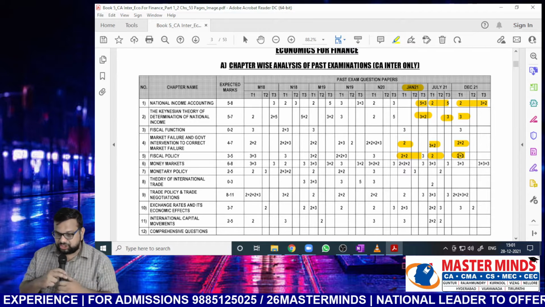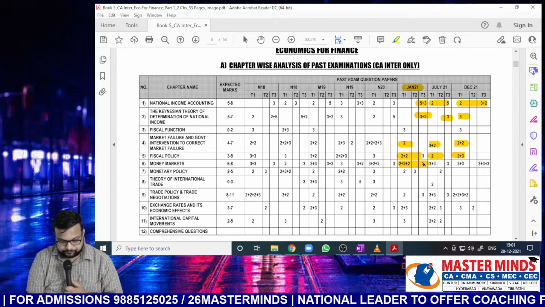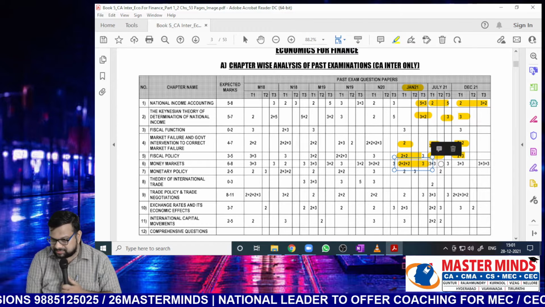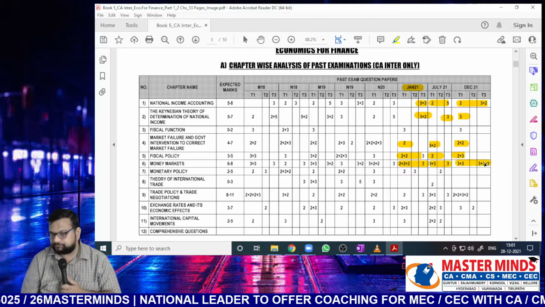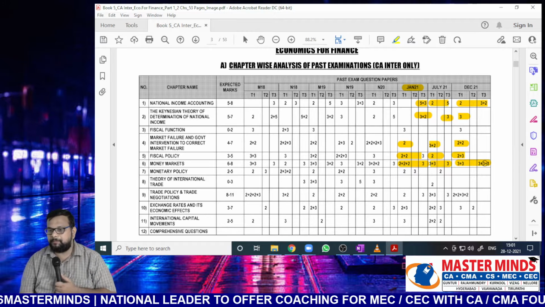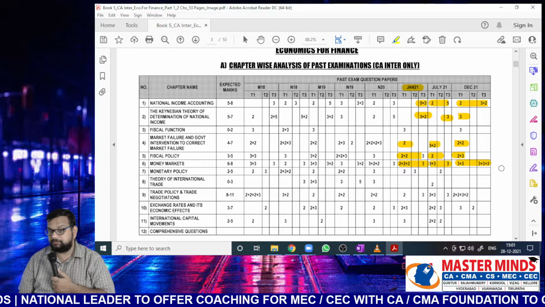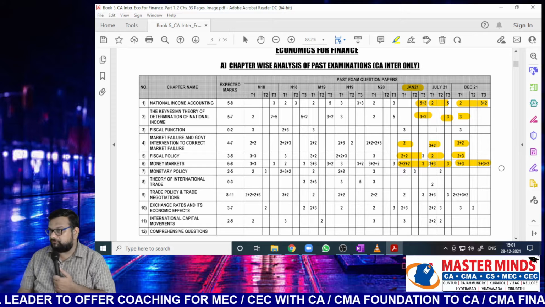As you can see the weightage here, in Jan 21 examination, it is given for 9 marks. In July, 9 marks, right? In July again 9 marks. In December, how many marks? 15 marks from this chapter. So, if you look at the trend, one of the important chapters.